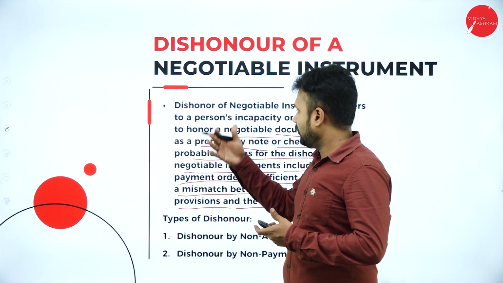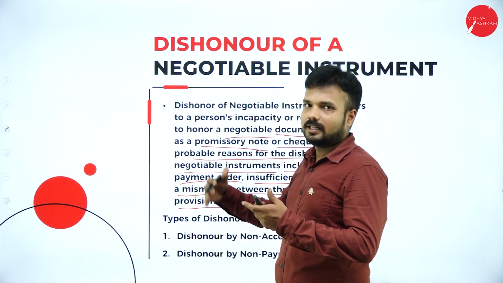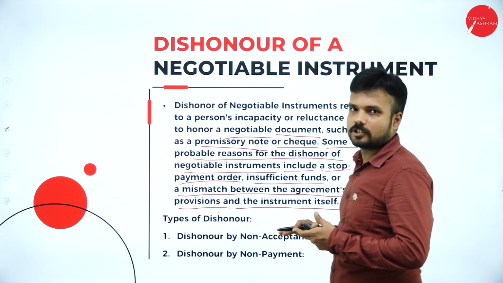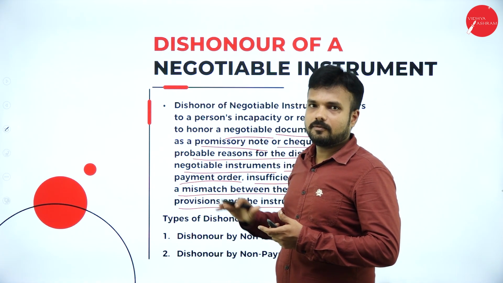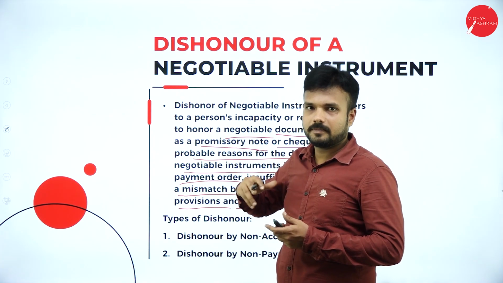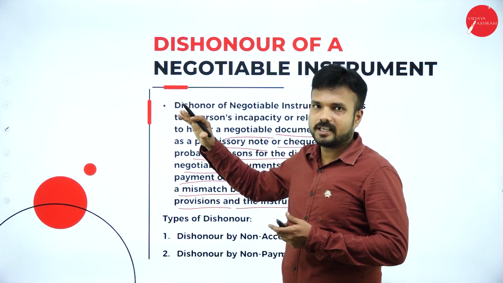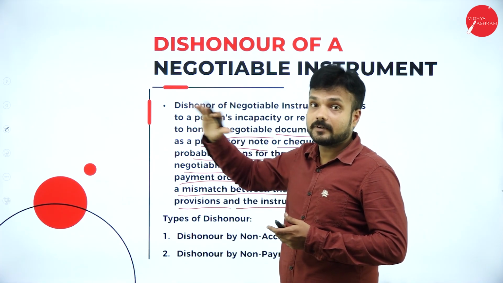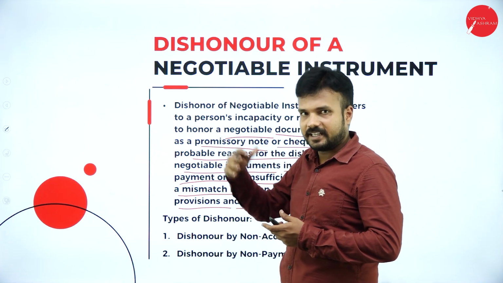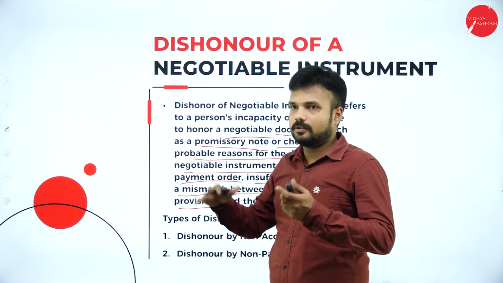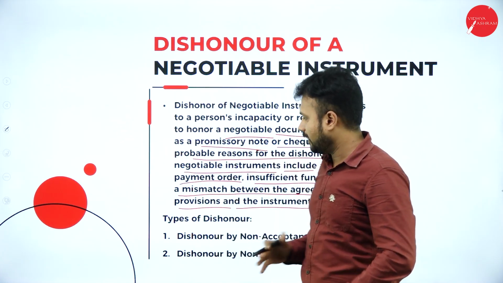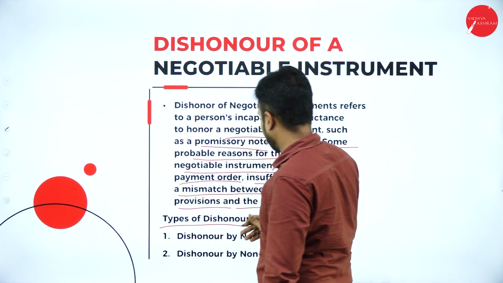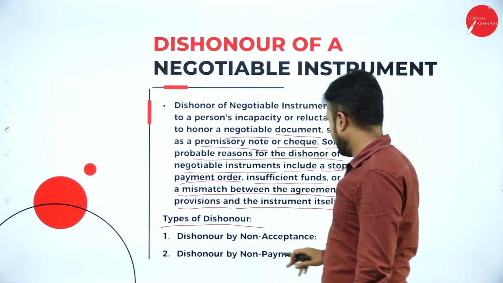Okay, so if a check gets bounced due to any reason, we call it a dishonor of negotiable instruments. Means the one who had promised me to pay a sum of money, that is Mr. A, failed to do so, so I have a complete right against him under a court of law. I can go to the court of law and I can claim against him. So it is classified into two categories. Okay, dishonor by non acceptance.